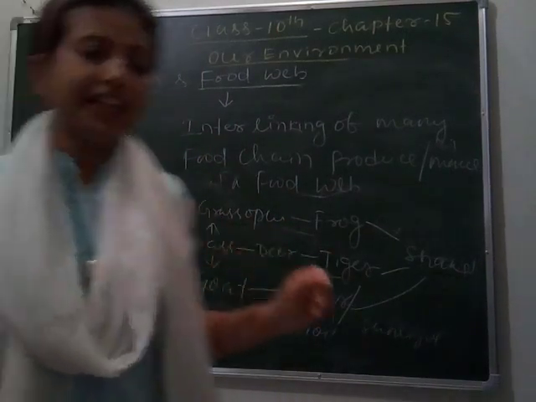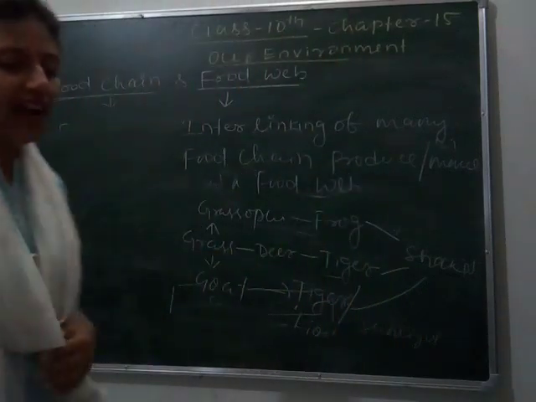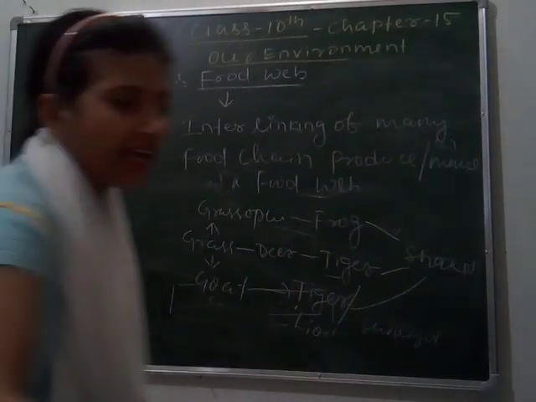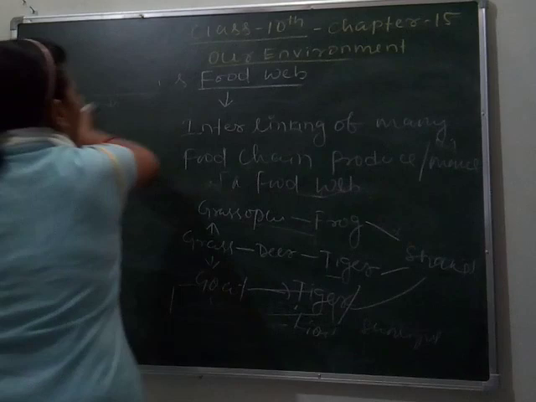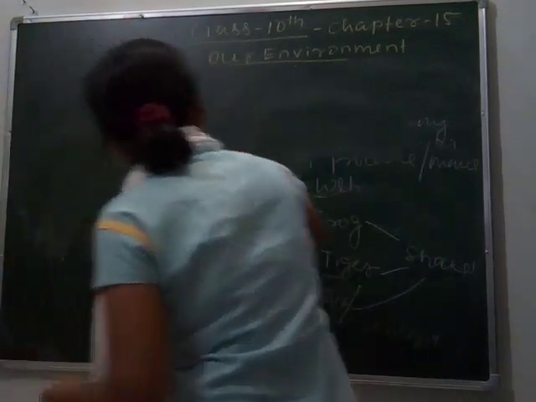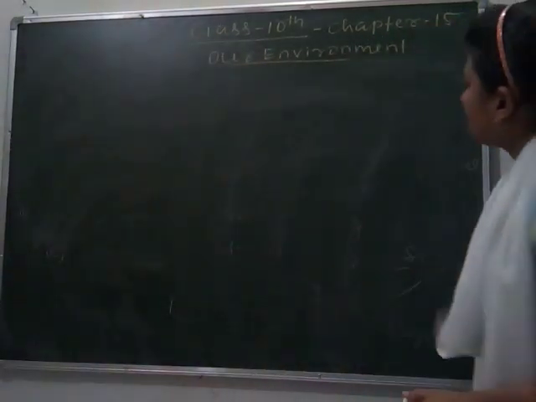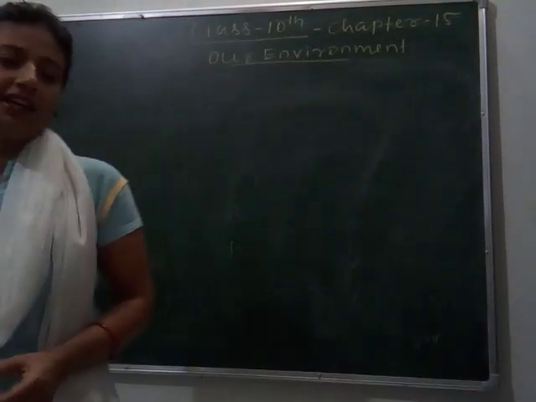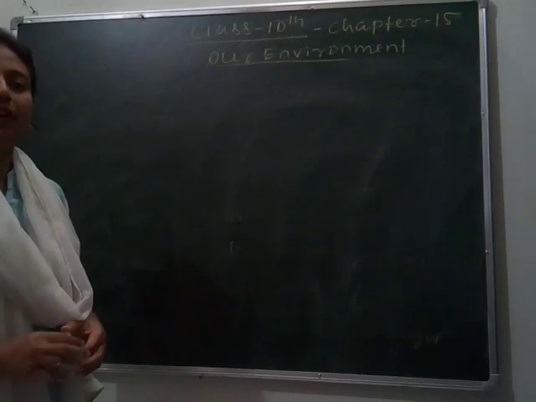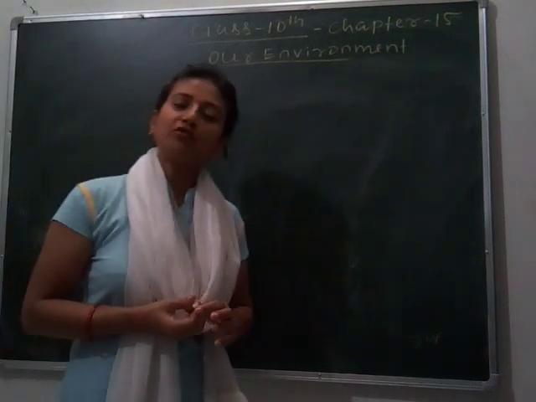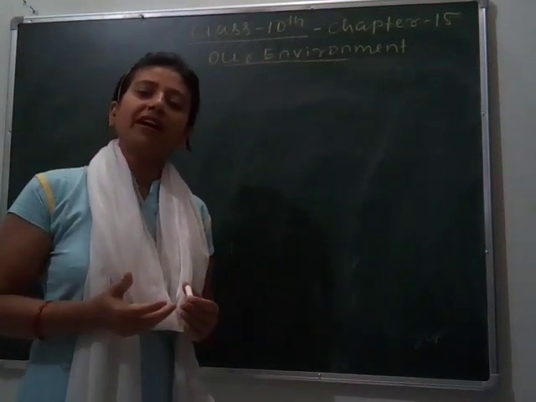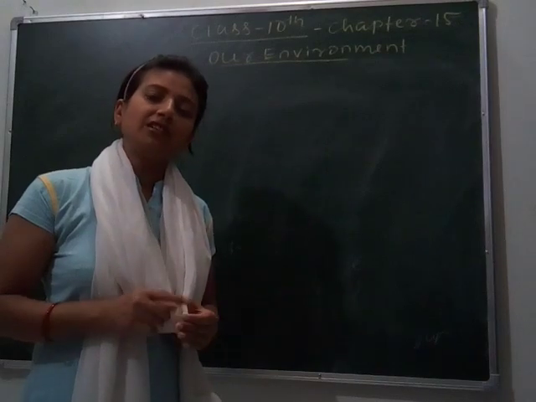Our next topic is how our activities affect the environment. As we know, due to increasing population, our needs are increasing nowadays. Needs mean every need: we need a house, we need a job, we need education, we need food. That's why we are polluting or harming the environment.